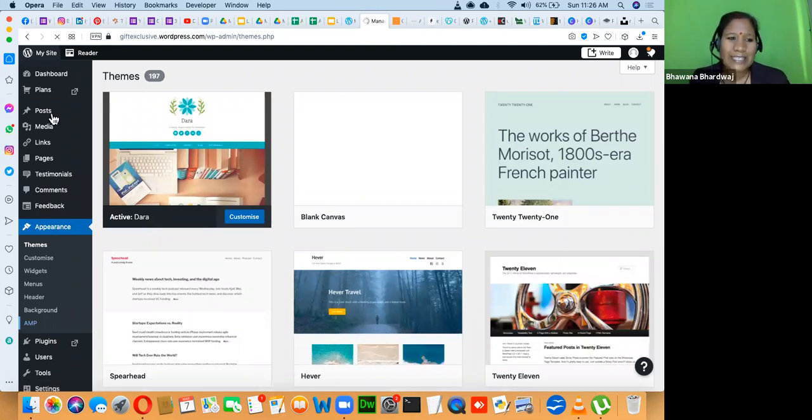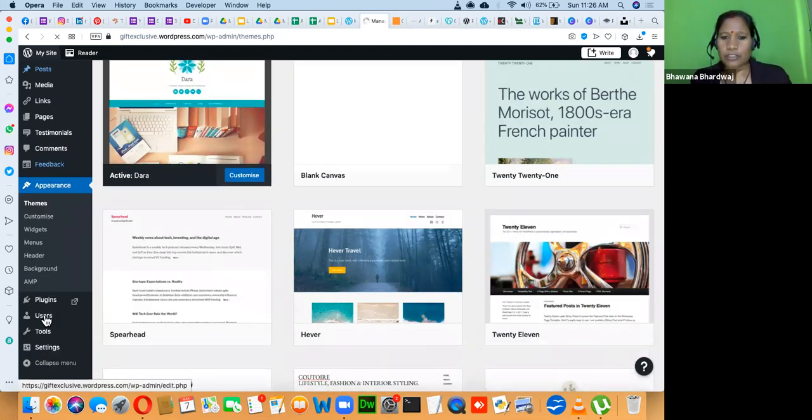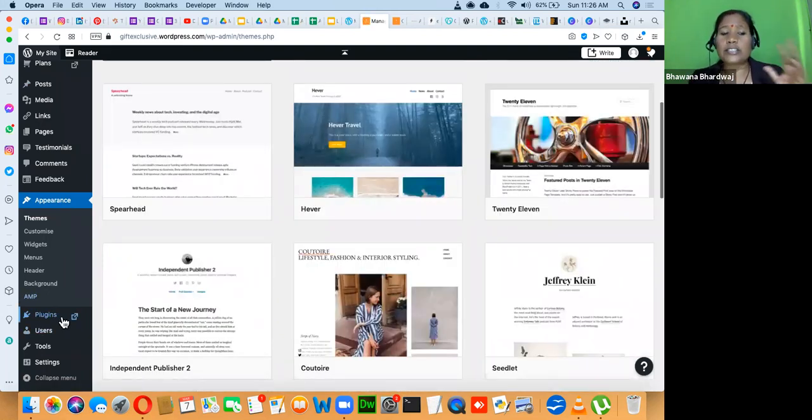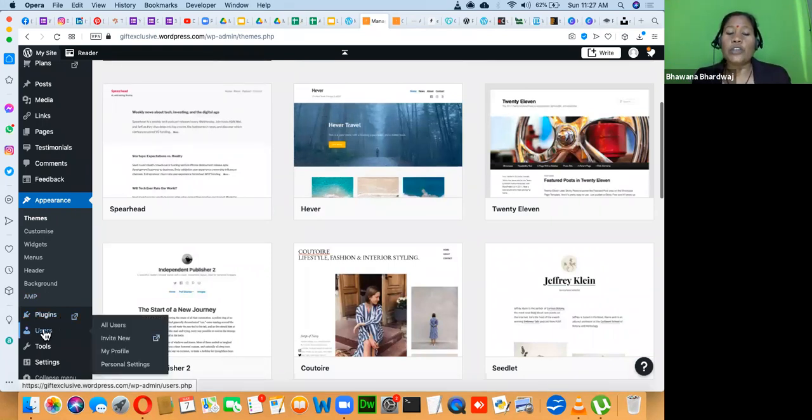Before getting started with our first post, I will show you how to create your first post. Here I'm explaining the plugin. A plugin is third-party content, using which you can add more content and more features to your website. You can do user management. You can invite people to manage your website. It's your website, but you can have your own staff, or ask people to contribute, or add products on your behalf. So you can manage the users.